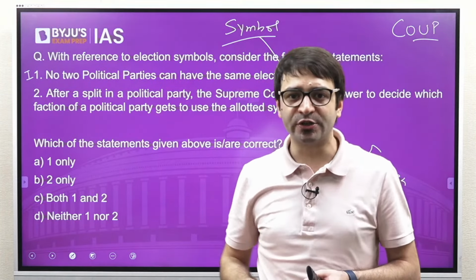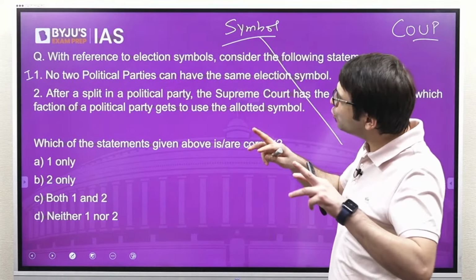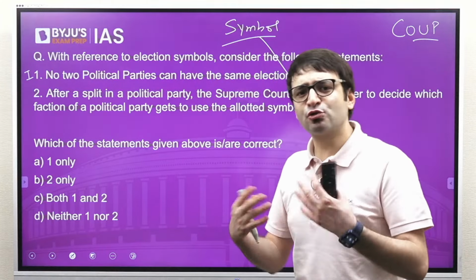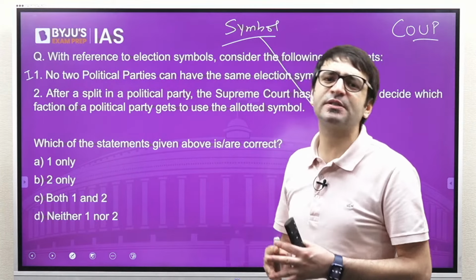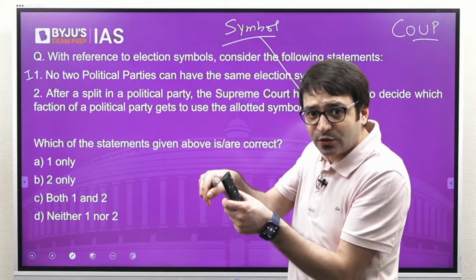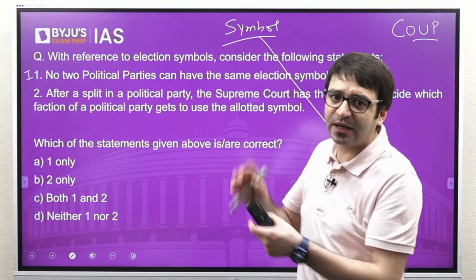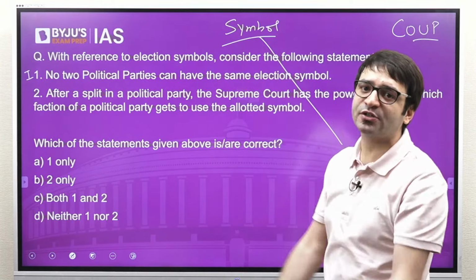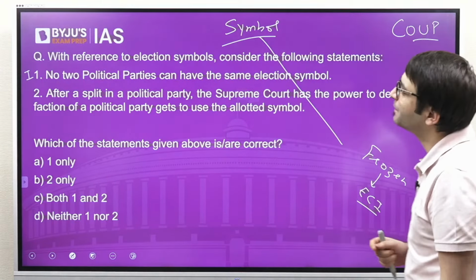So this statement, no 2 political parties can have the same election symbol, is incorrect because 2 political parties can have the same election symbol. But if you are a recognized political party in a state, 2 political parties cannot have the same election symbol. 2 political parties at the national level cannot have the same election symbol. So this statement is incorrect.